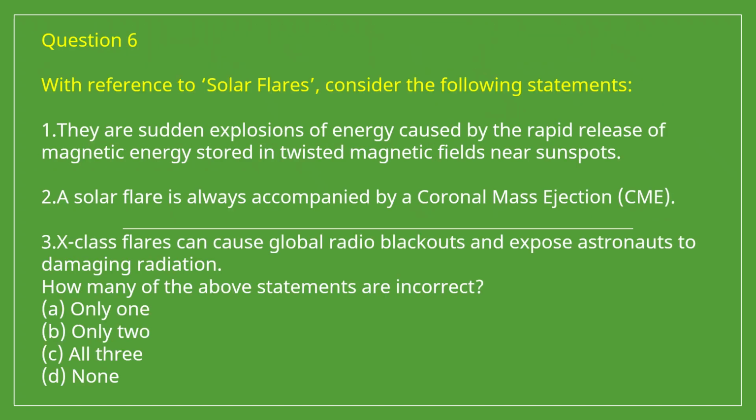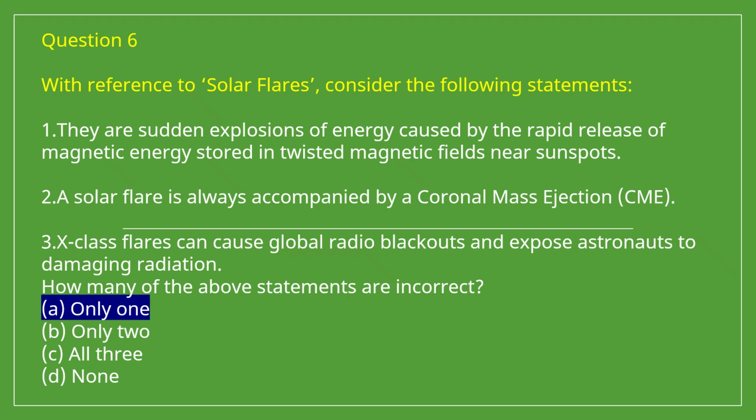Question number 6. With reference to solar flares, consider the following statements. 1. They are sudden explosions of energy caused by the rapid release of magnetic energy stored in twisted magnetic field near sunspots. 2. A solar flare is always accompanied by a coronal mass ejection. 3. X-class flares can cause global radio blackouts and expose astronauts to damaging radiation. So the correct answer for this question is A.